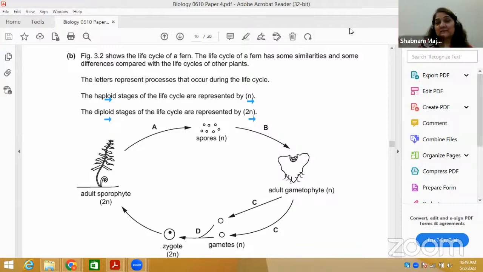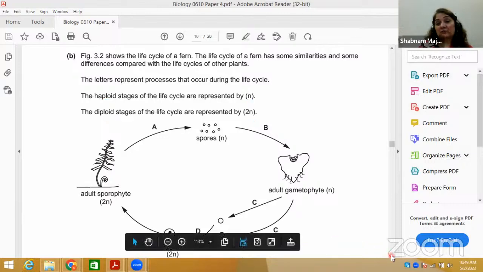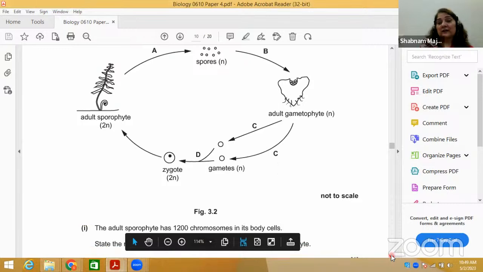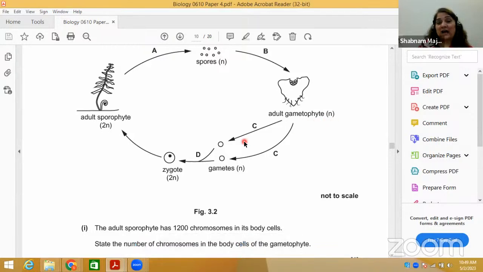So that's what he's providing you with: information, but in a different way. So he has given you information. Spore, how spore, adult gametophyte is n, iska matlab hai ki it's a haploid. Then how the 2 types of gametes form a zygote as a result of fusion of 2 gametes, and it becomes 2n diploid. And then 2n diploid, just like how embryo jo hai wo develops into fetus, and in the embryo each and every cell mitotically divides, having a 2n.